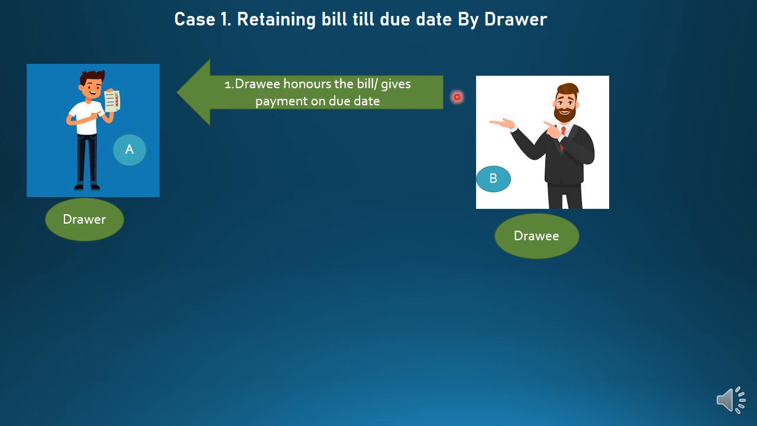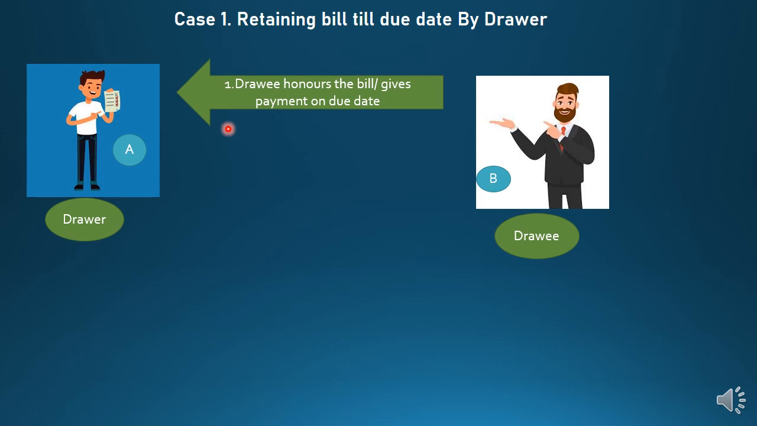Means the drawee will go to Mr. A and will make the payment of the bill, and the drawer will sign and return the bill or tear the bill. If the transaction is complete, the bill of exchange can be torn or given to the drawee because he has made the payment. He will sign that payment is done and it will be given to the drawee. Okay, so the drawee honors the bill, gives the payment on the due date which is mentioned on the bill.